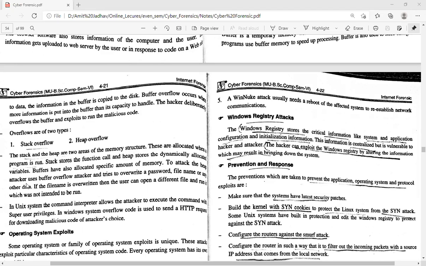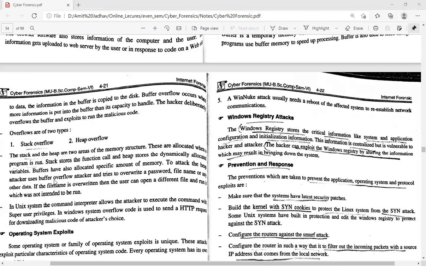To attack the heap, attackers use buffer overflow attacks and try to overwrite the password, the file name or any other data. If the file name is overwritten, then the user can open a different file and run it, which was not intended to be run.